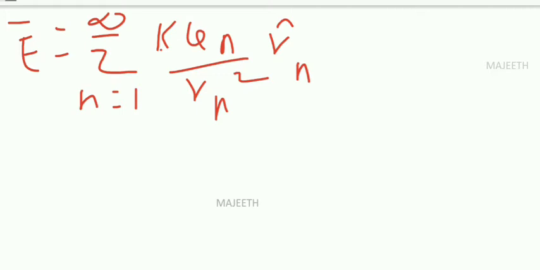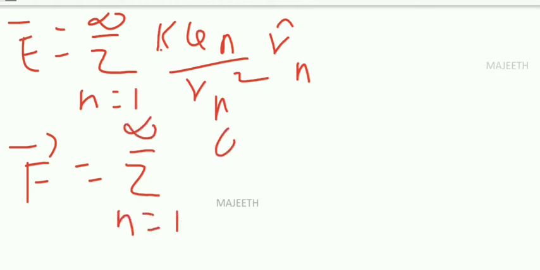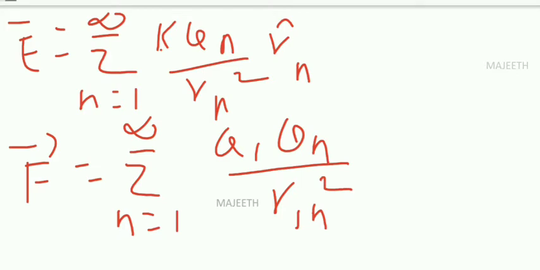Similarly, we used the superposition principle to find the total force between many charges and one charge, that is given by F is equal to summation n goes from 1 to infinity, Q1 Qn divided by r1n squared, r1n cap. This and all we studied.